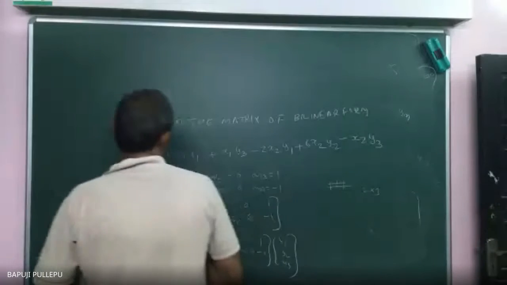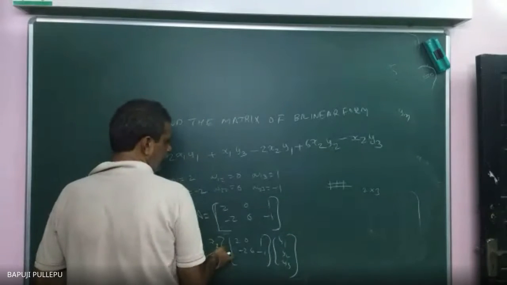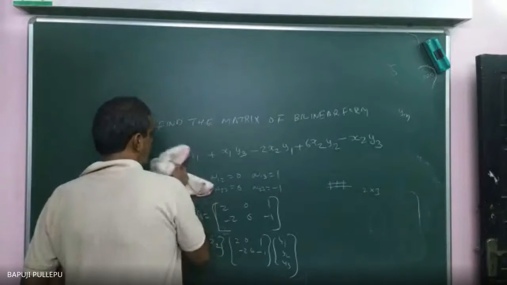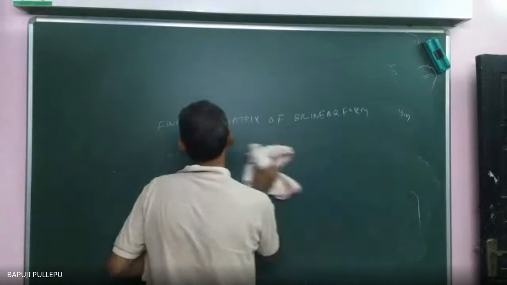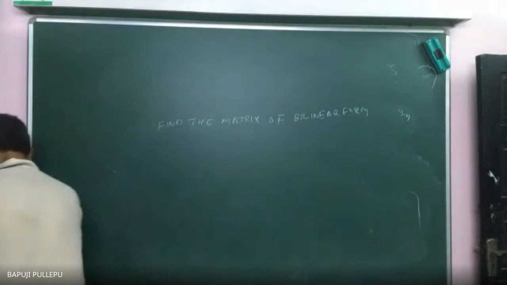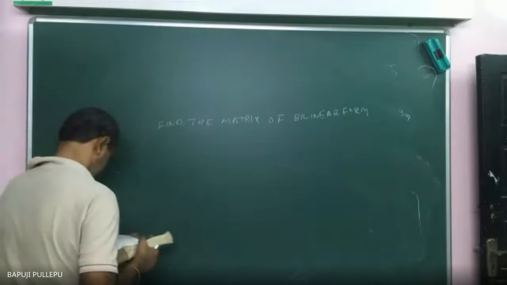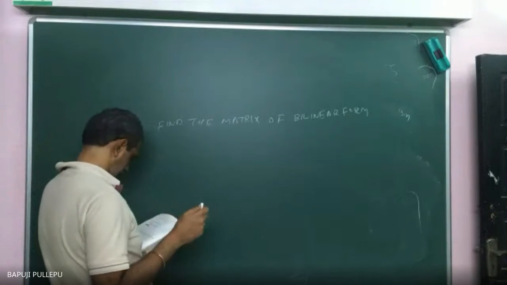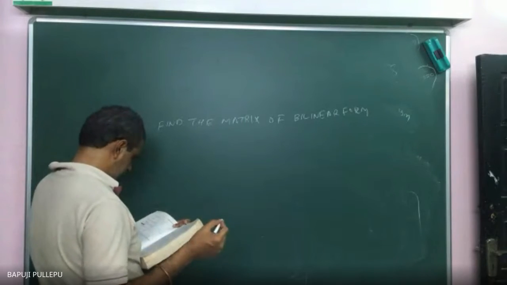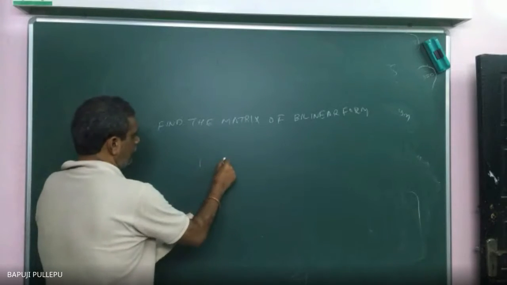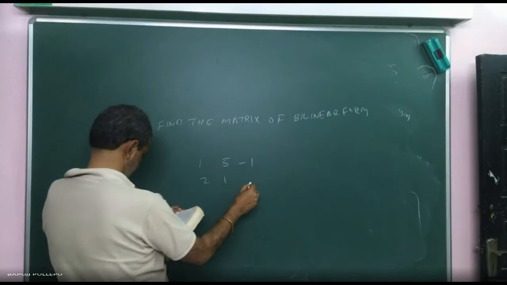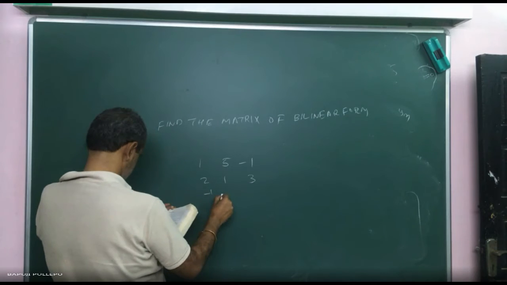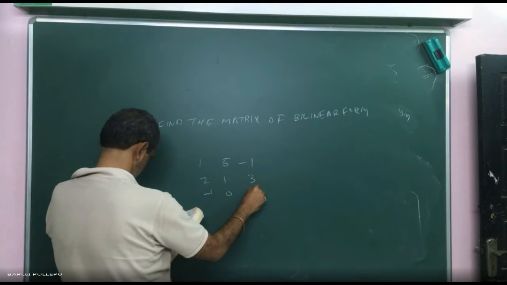Now this is given bilinear form. You are coming to the matrix form. Now they will give the matrix, and you can write the bilinear form. Write the bilinear form on this corresponding matrix: 1, 5, minus 1, 2, 1, 3, minus 1, 0, 1.